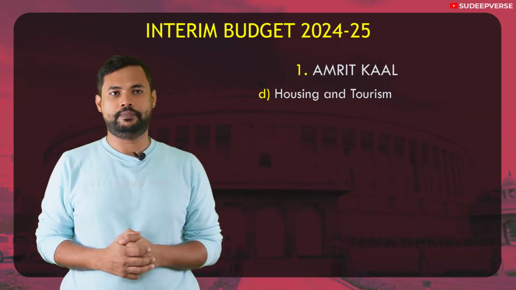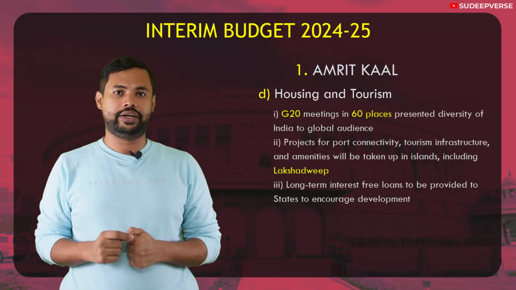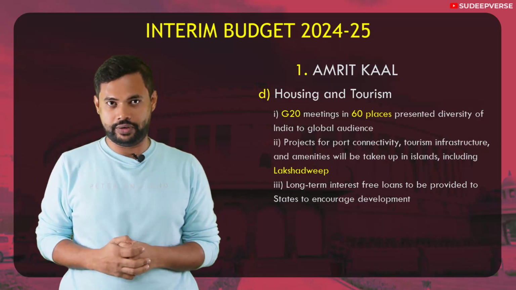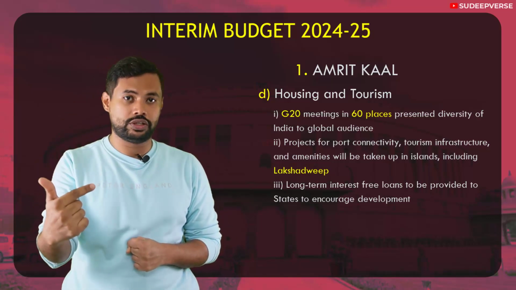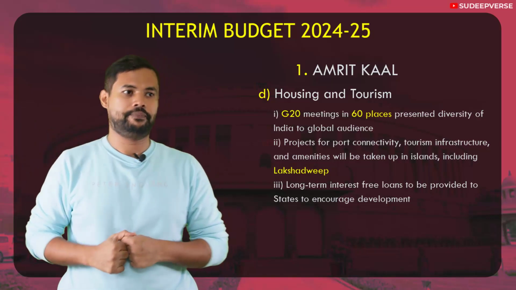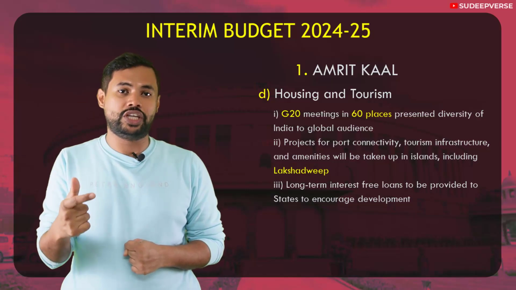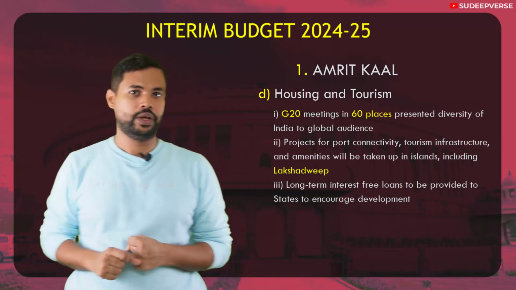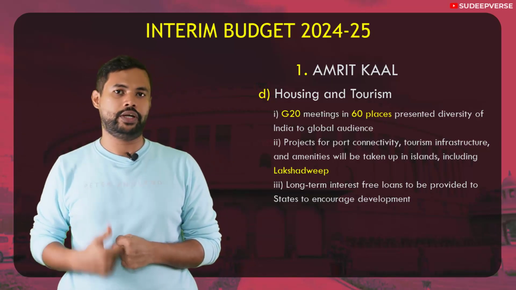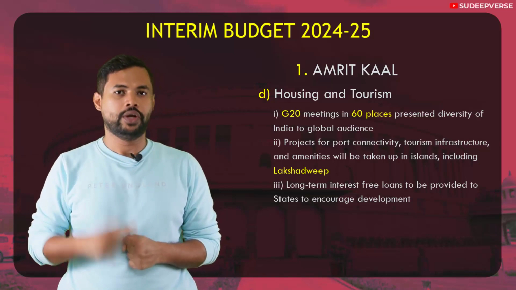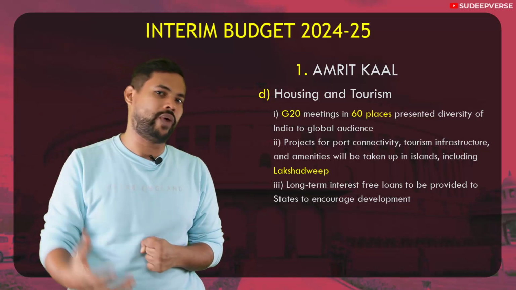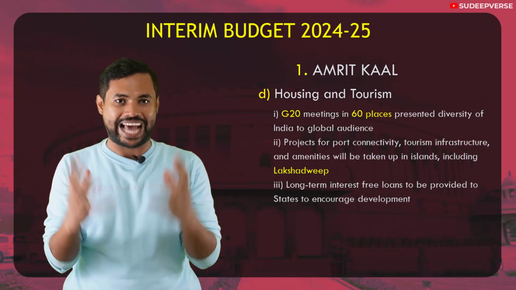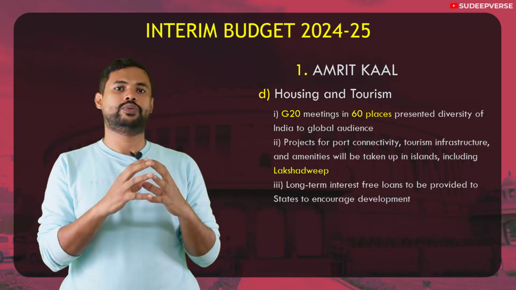The next is tourism. In terms of tourism, they have highlighted that in G20 around 60 places were presented that showcase the diversity of India. Again, remember, in G20 60 places were showcased to show the diversity of India. Apart from this, the incentivization of island tourism is also highlighted in this budget. Lakshadweep has been named, so Lakshadweep is going to be at the forefront of future development, so you should have very good information about Lakshadweep. Also, long-term interest-free loans are going to be provided to the state governments to improve their tourism. So these are some of the important aspects in this vertical of housing as well as tourism.